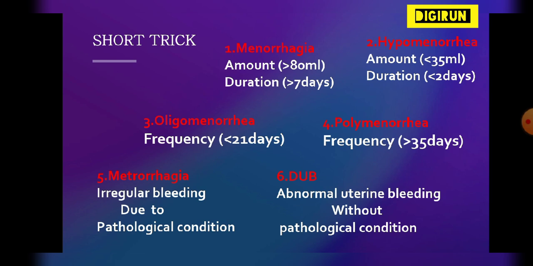Fifth is metrorrhagia and sixth is DUB. In metrorrhagia, the irregular bleeding occurs due to a clinical or pathological condition, and in DUB, there is abnormal uterine bleeding without any pathological or clinical condition.